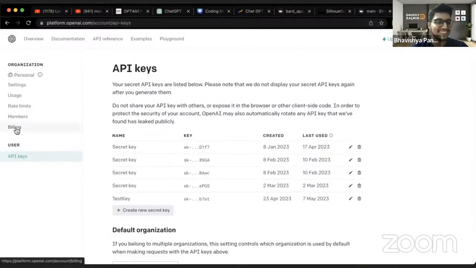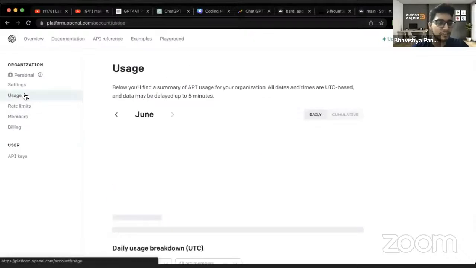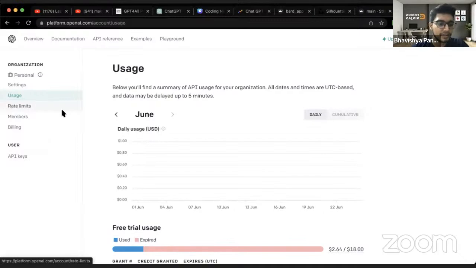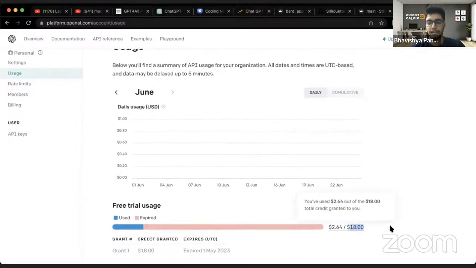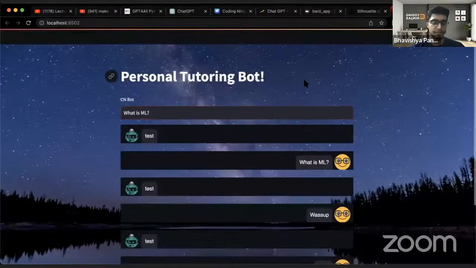So there is this billing, there is this usage, and earlier they were giving an $18 grant, right? Now my grant has expired. So if I want to leverage an LLM for any of my projects, either I'll have to pay them or I have to use a service which is free. If you go the ChatGPT route, you will have to give your credit card, and on the basis of usage, it will be charged some $0.06 or something like that per token. So today I would be showing how to do it for free.